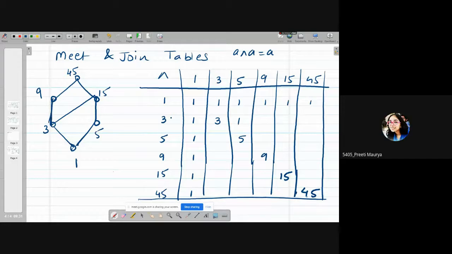Then 3 meet 9 now. Three, correct. I told you that 3 is below 9. So whenever you find that, in case of A meet B, A is below B in the Hasse diagram, that means A is less than or equal to B. This is a theorem, a property: if A is less than or equal to B, then A meet B is equal to A.